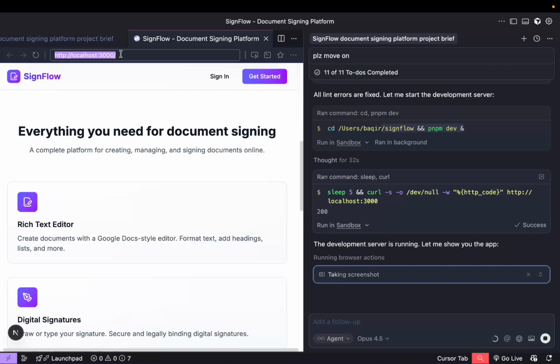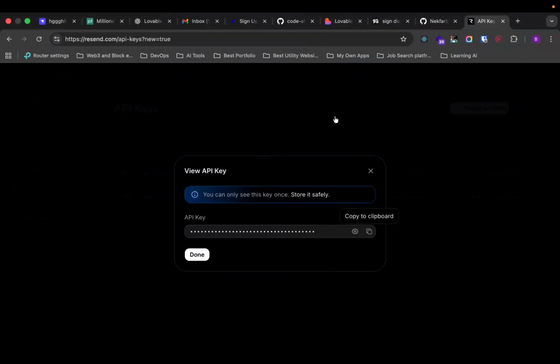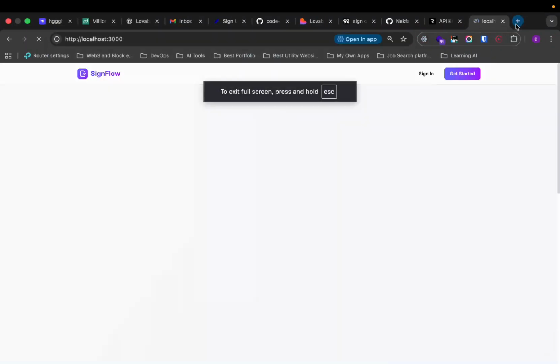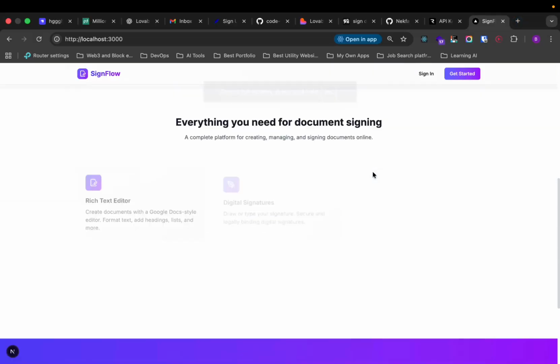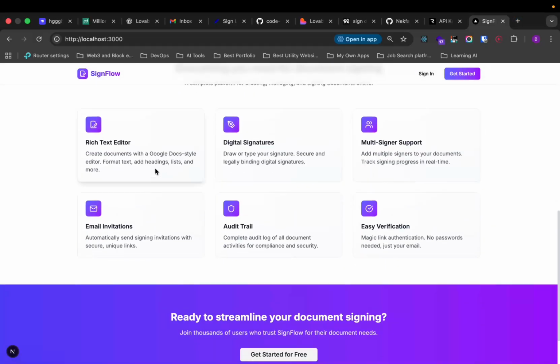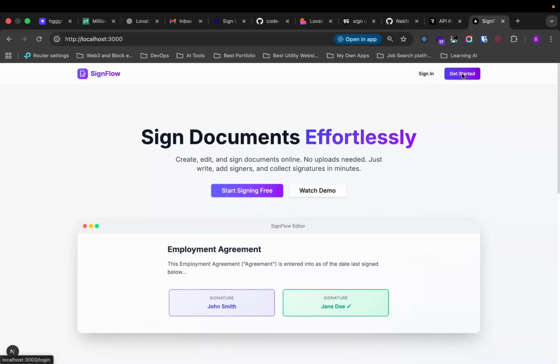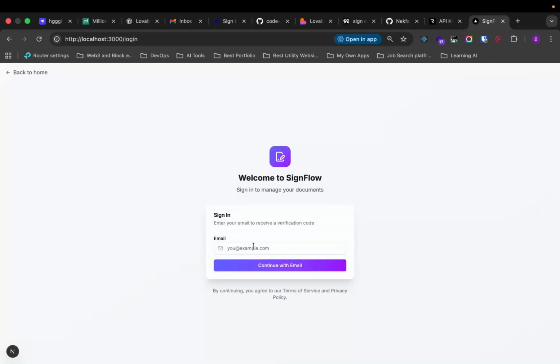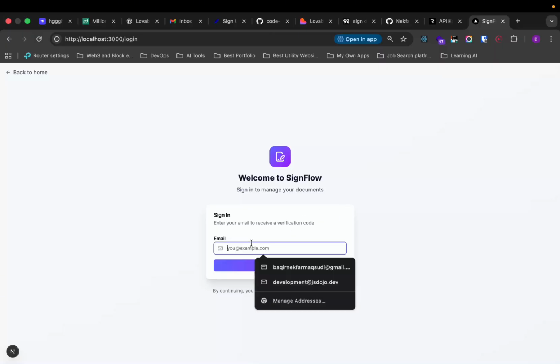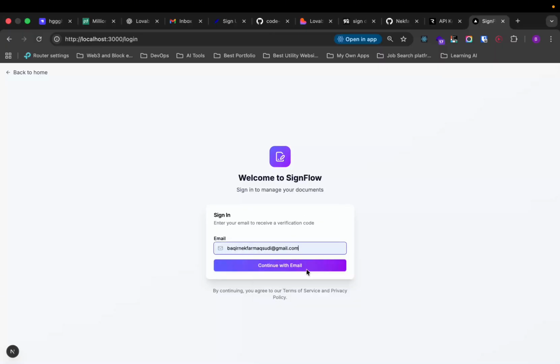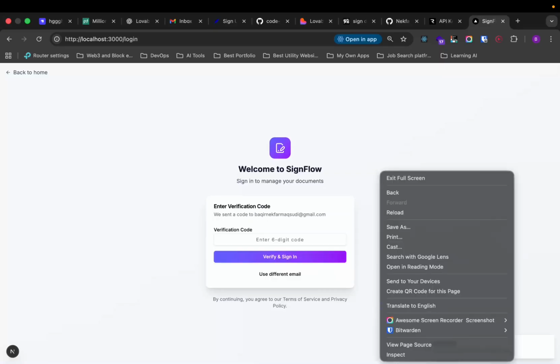So we're going to copy this URL, and I'm going to go to my browser and run this project. You can see it's a beautiful project, and it's a rich text editor, digital signature, multi-signer support, email invitation, audit trail, and easy verification. And that's it. So we are going to click on getting started to see what happens. We are going to put in our email. I'm going to say, this is my email, right? So continue with email. And let's see if this works or gives an error.